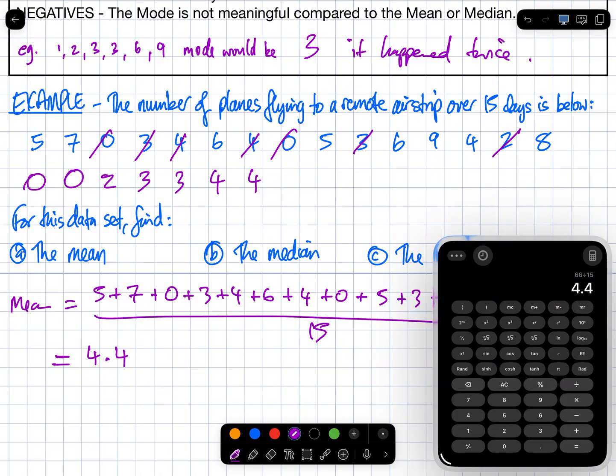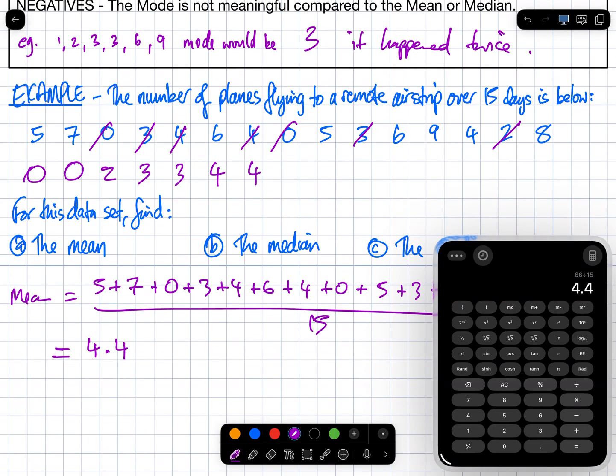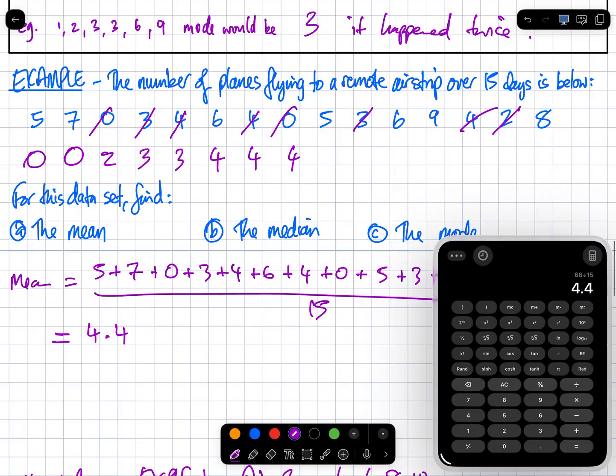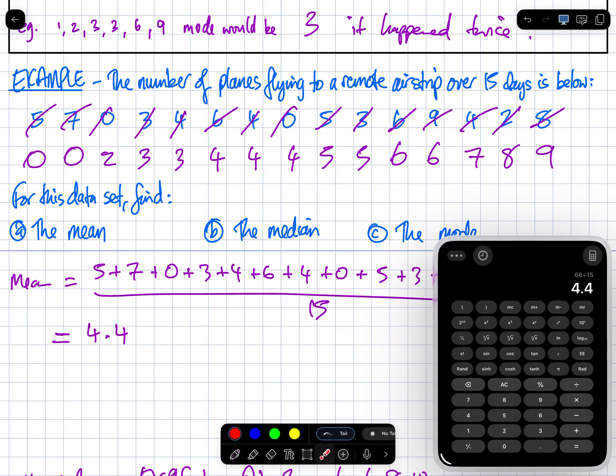Let's do this because I'm literally asking you to do this in the test. That's why I'm demonstrating it, because if I'm asking you to do something in the test, I'm going to do it as well. Okay? Is there another one? Yes. Another 4. 5. 5. Next. 6. Next. 6. There's another. 7. Yep. 8. 9. Why did I do it with that same spacing? To make sure that I haven't missed anything. If it lines up with the numbers above, then I haven't missed anything, right?